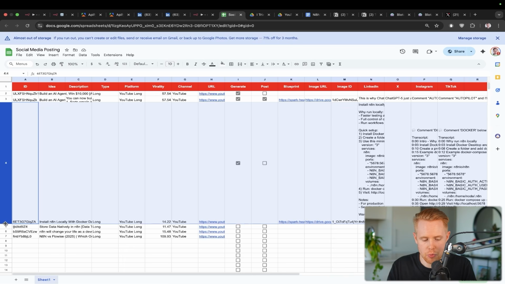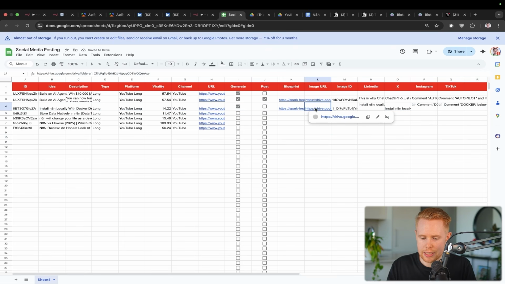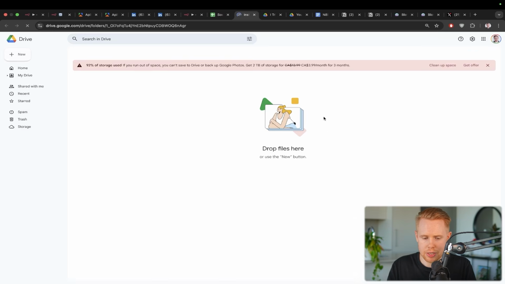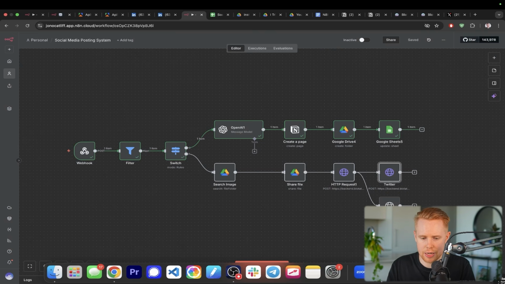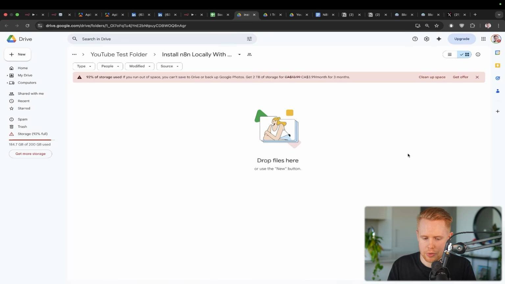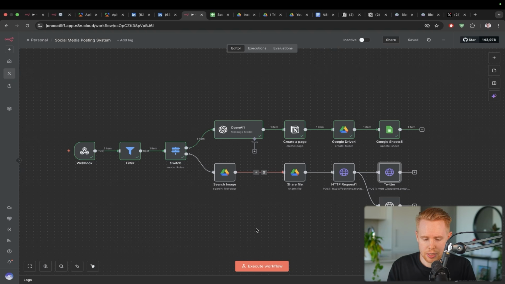And when we're happy with the particular idea, what we can do is go ahead and publish it online. Now the first thing is I actually want to upload that image here. So I'm just going to use this as an example. I'm going to take a screenshot of this image one more time, and then I'm going to upload it into this Google Drive folder. Once it's inside this Google Drive folder, we're good to go. I can just publish this.